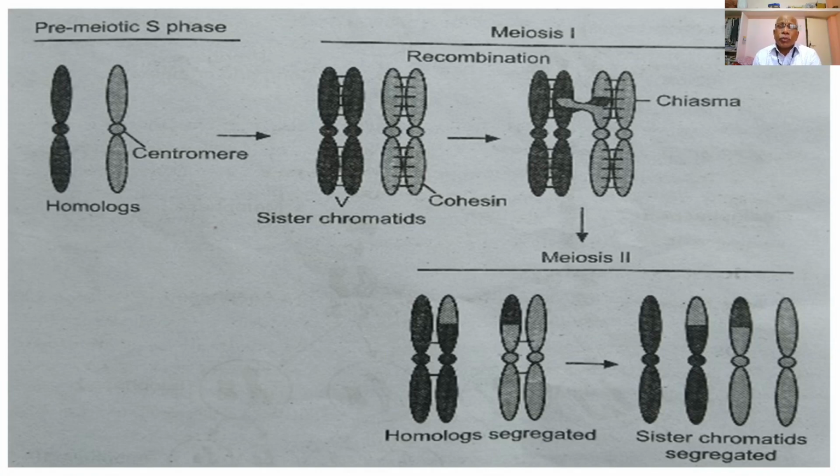Then the second type of cell division, that is meiosis, which is called a reduction division, and during which the chromosome number is reduced to half in the dividing cells.